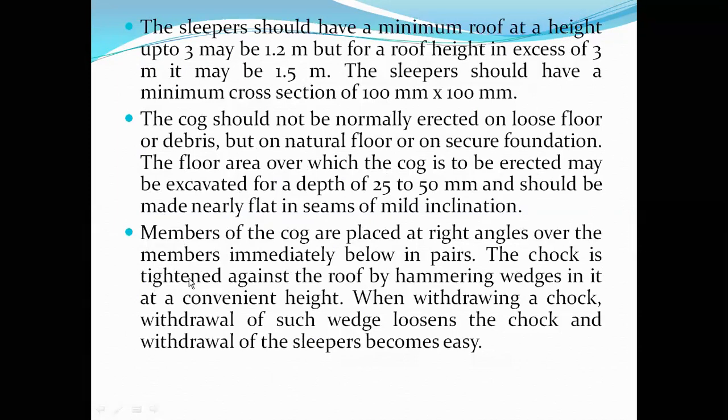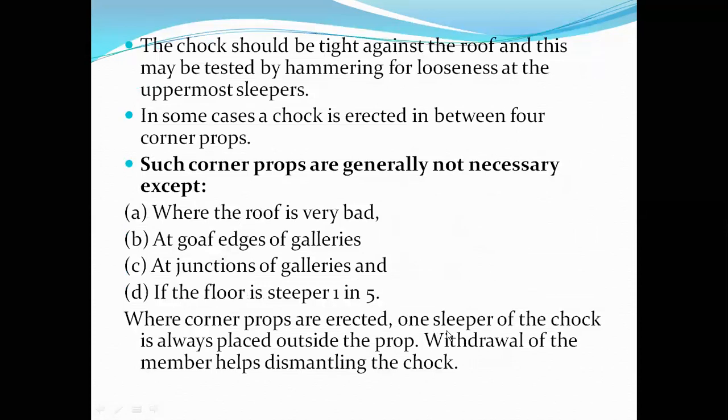Members of the cog are placed at right angles over the members immediately below. Next, the chock is tightened against the roof by hammering wedges into it at a convenient height. When withdrawing a chock, we can simply take out the wedges, which will loosen the entire setup so that you can take out all the sleepers. Next, the chock should be tight against the roof, and this may be tested by hammering for looseness at the uppermost sleepers. We need to hammer it and see whether any sleeper is coming out.